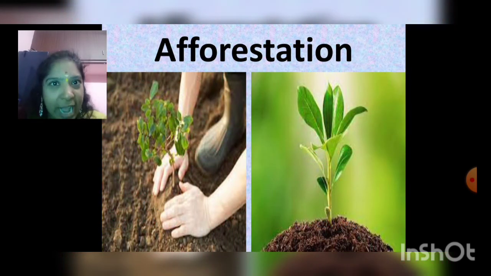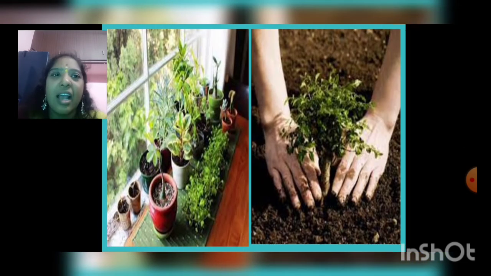Here we have started to plant trees so that we can get fresh, clean air. Afforestation is nothing but planting more trees. For trees, we have to initially put the seed and make it a plant, and the plant has to grow into a big tree. It is a big process. So first we have to start it at our home. We have to have many plants in and around our house so that afforestation starts at your home first.